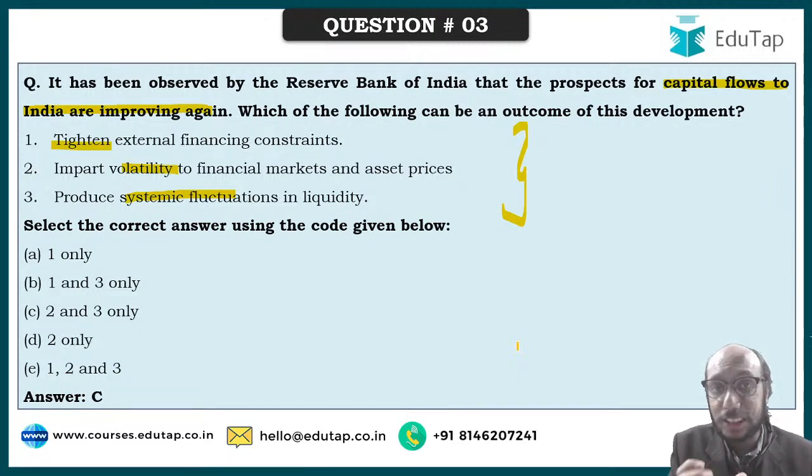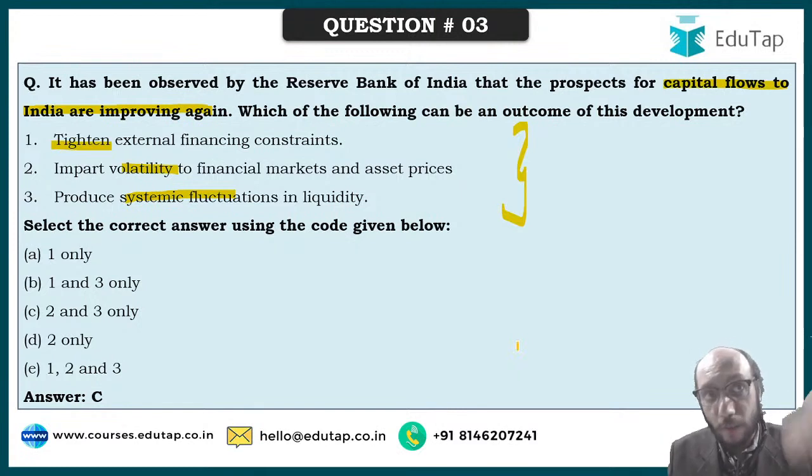What is the meaning of the term systemic? System-wide. Entire financial market will be flooded with liquidity, or will see a withdrawal of liquidity at some stage. So you have to tell me what is the right answer to the third question over here, right? Please tell me the answers over here. I am requesting all of you.